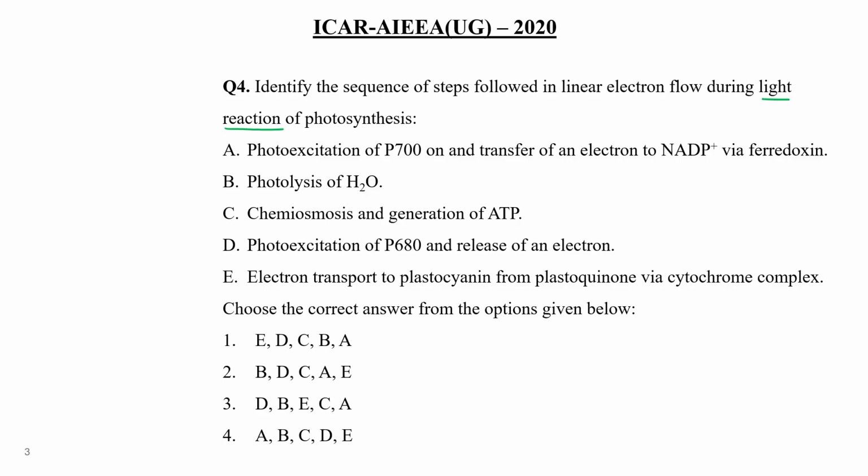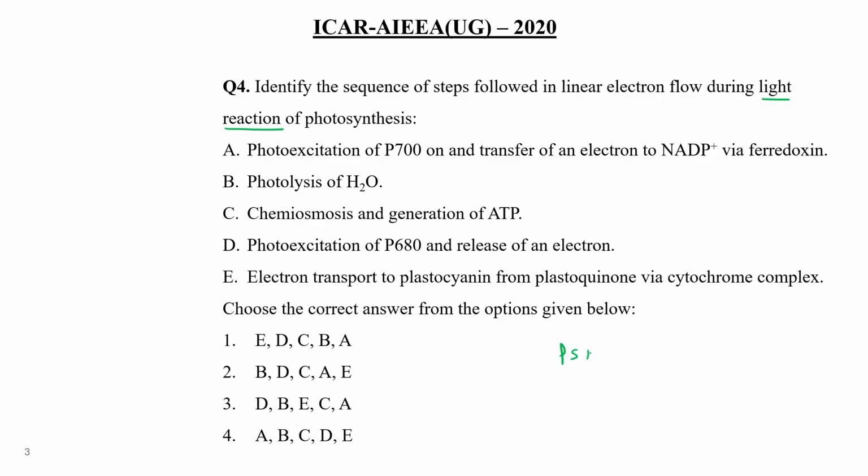Light reaction, we can classify it into two types, right? In one type, both the photosystems, PS1 and PS2, are involved, that is the Z scheme, right? Another one is the cyclic method, cyclic photophosphorylation, in which only P700 or PS1 is involved. So in light reaction, initially what will happen?